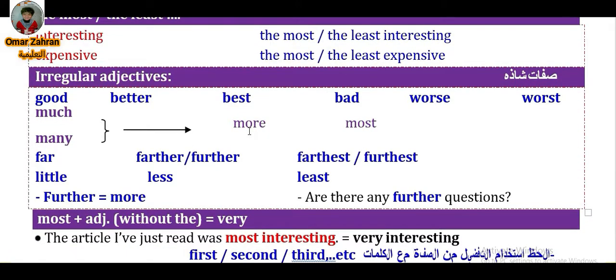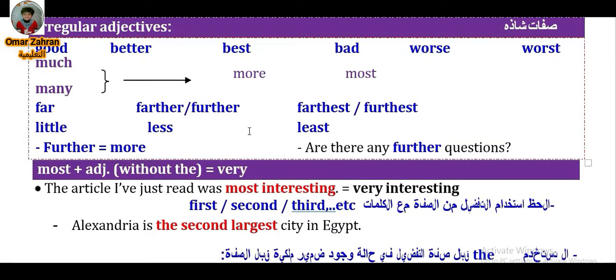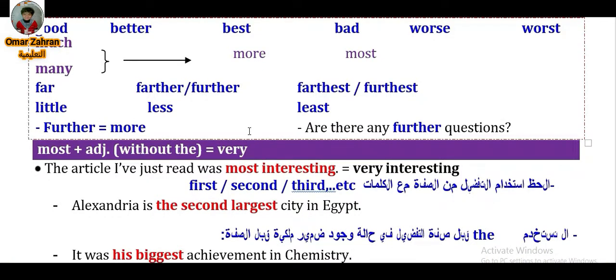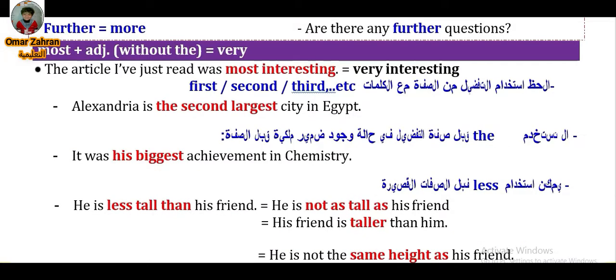We have most plus adjectives, which could be equal to very. Okay, without the, most equals very. It's an adverb, as very. The article I have just read was most interesting. I mean the article which I have just read was very interesting. We can put the first or the second before superlatives. Alexandria is the second largest city in Egypt.